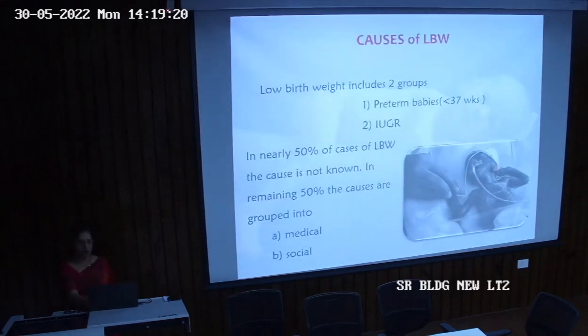Now coming to the causes, as we have divided them into two groups, the preterm babies and the small for date or IUGR babies. In nearly 50% of the cases of low birth weight, usually the cause is not known. And in the rest of the 50%, they can be grouped into medical and social causes. So what are these medical and social causes?